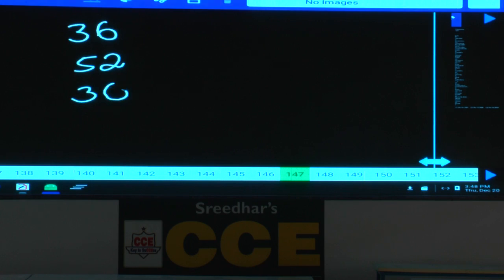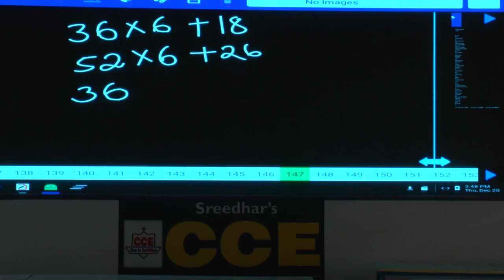C is also investing an amount which is equal to A's investment. A and B invested initial investments for first 6 months only, but after 6 months they withdrew half of their investment. That means 18 will be here, 26 will be here, and this will be there for another 6 months. C joined after 4 months, so he will be there for only 8 months. So in first line, second line and last line, you can take 6 common and go for cancellation.